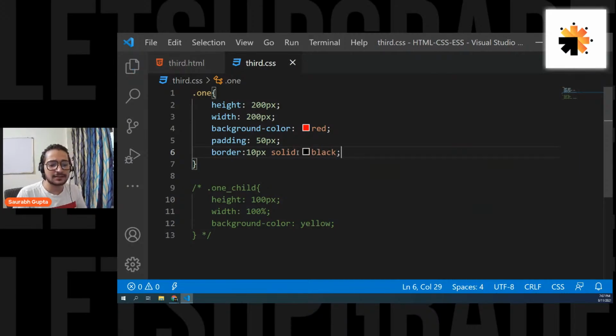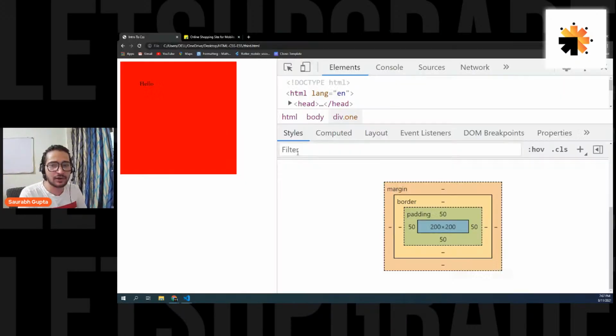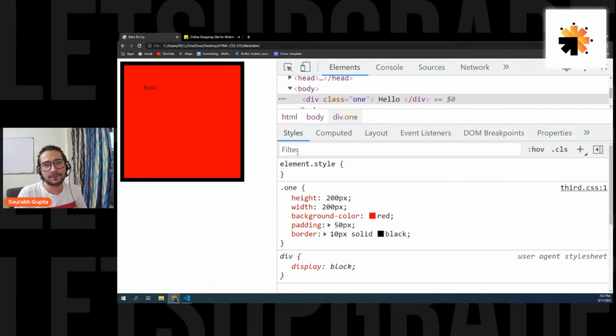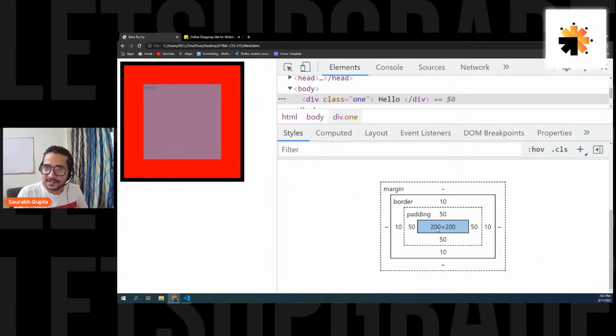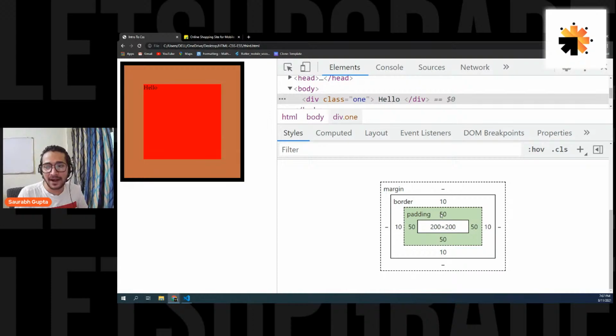And that's it. Simple. Border, 10 pixels in size, a solid border, that means a plain border, and black in color. And let's see if we can add a border. And here we go. See that? And now see, the element is still the same. We have 50 pixels of padding and 10 pixels of border. You can see it.